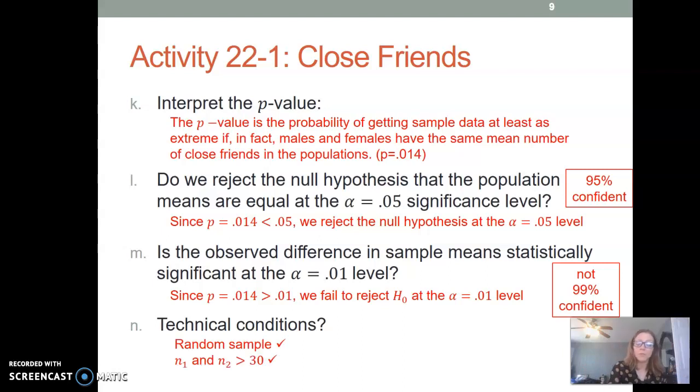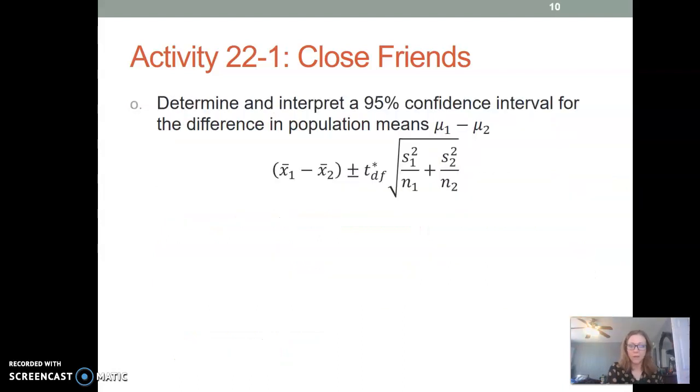All right, so think about those technical conditions. Is this all valid? Yeah, because it was stated that it was a random sample. Also, our two sample sizes, n1 and n2, were 654 and 813, both bigger than 30. So we don't even have to check to see if the data was normal. Our sample sizes were big enough, so all of this is valid, okay?